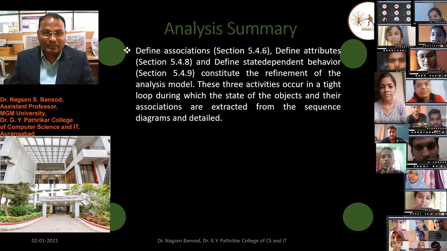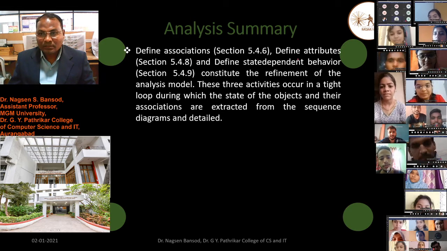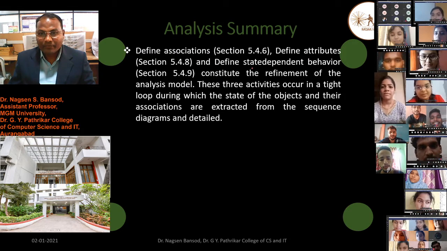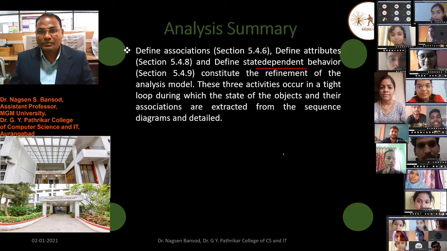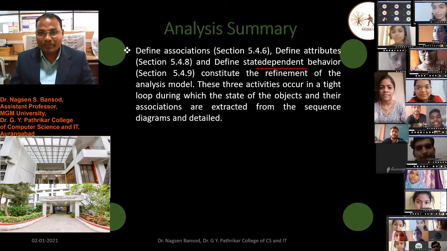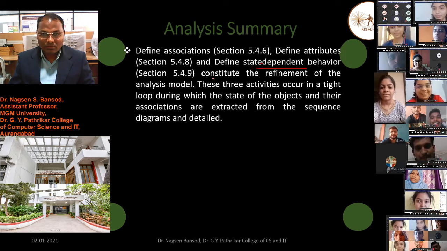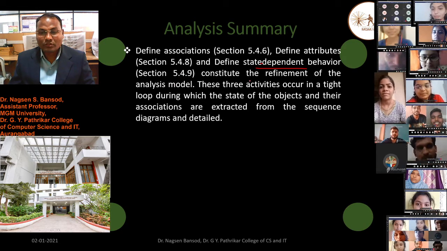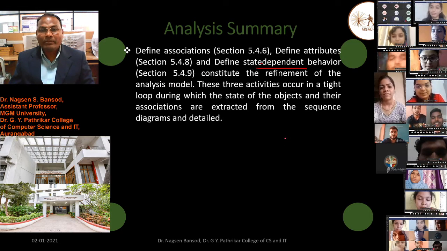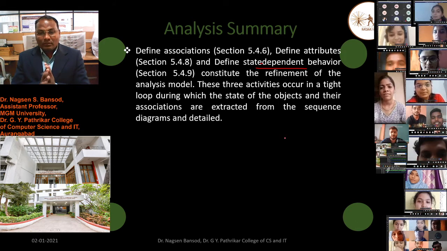Define association, define attributes, and define state dependent behavior, which is already discussed in 5.4.9, and constitute the refinement of the analysis model.